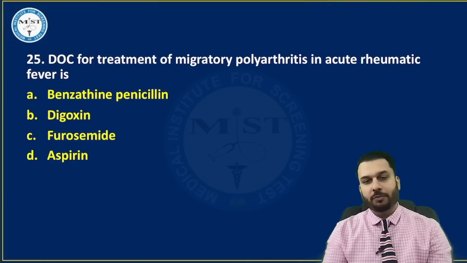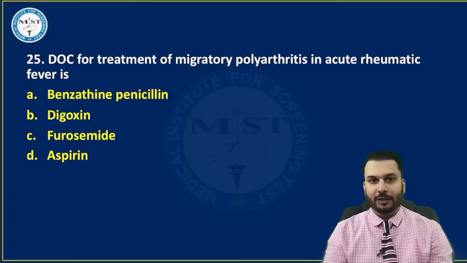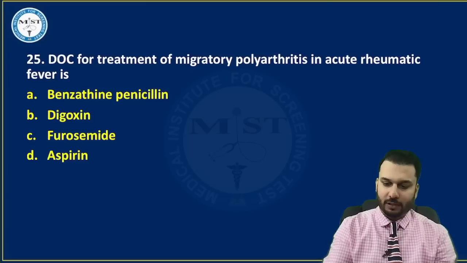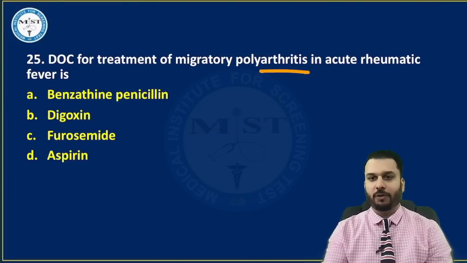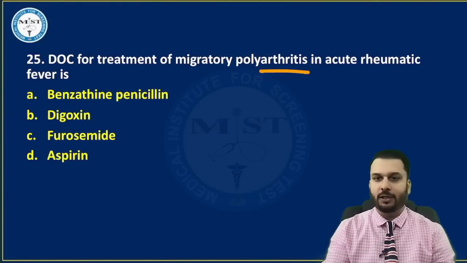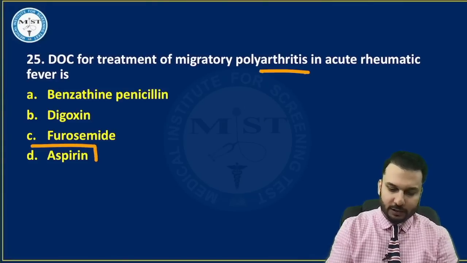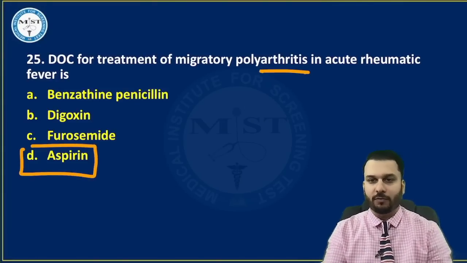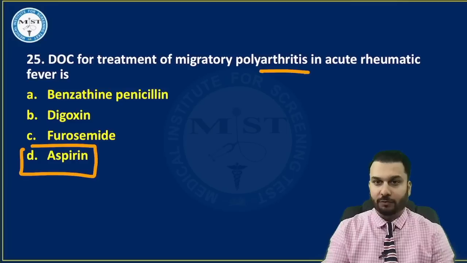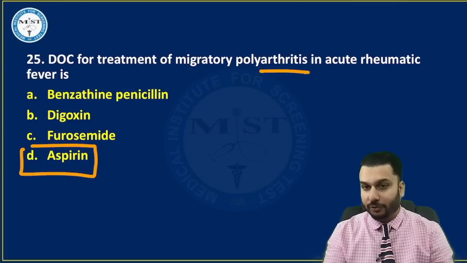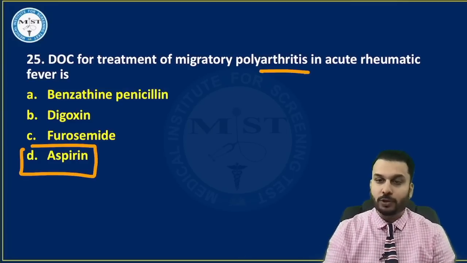Drug of choice for the treatment of migratory polyarthritis in acute rheumatic fever is, sir, they have given arthritis. Arthritis means inflammation. Inflammation needs to be treated with anti-inflammatory drugs, and from all of this list, aspirin is the only anti-inflammatory drug. Benzathine penicillin, although a drug of choice, is an antibiotic for rheumatic fever, but since they asked about arthritis, that's why we are going to choose aspirin.